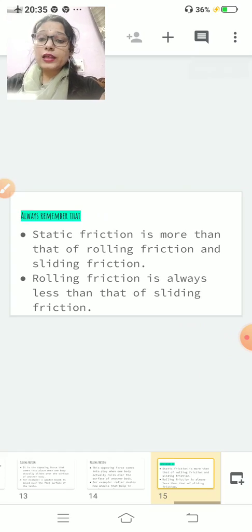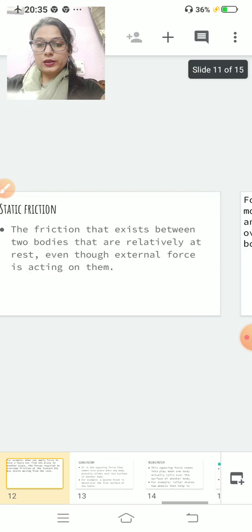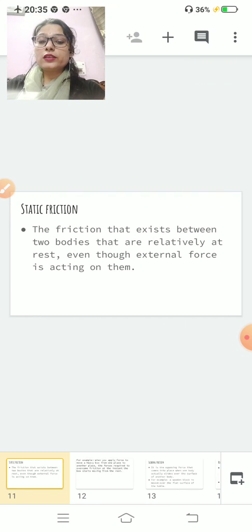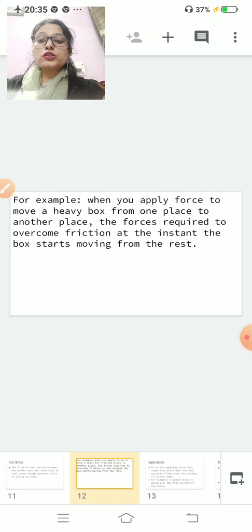Clear? Now, I am reading all the types of friction once more. Listen carefully. What do you mean by static friction? The friction that exists between two bodies that are relatively at rest even though an external force is acting on them is known as static friction. Example, when you apply force to move a heavy box from one place to another, the force required to overcome friction is needed at the instant the box starts moving from rest.